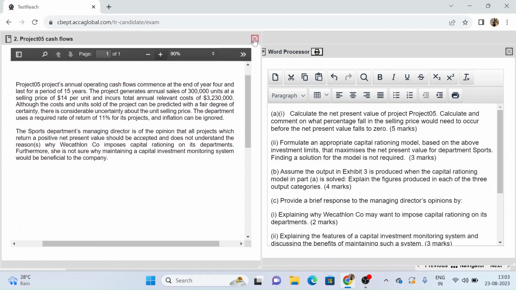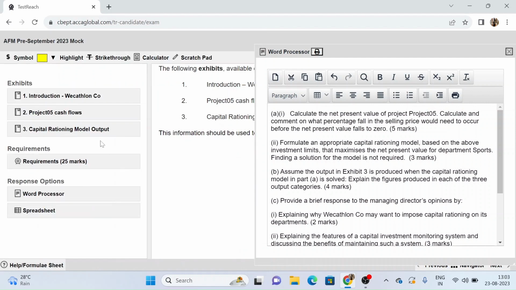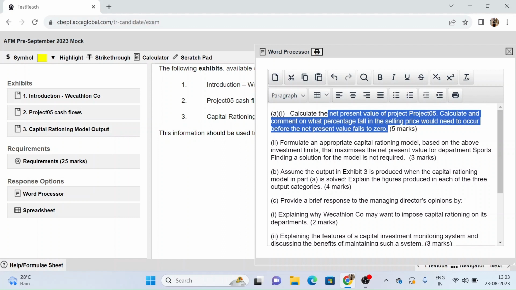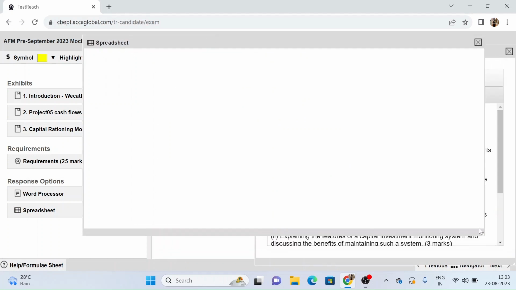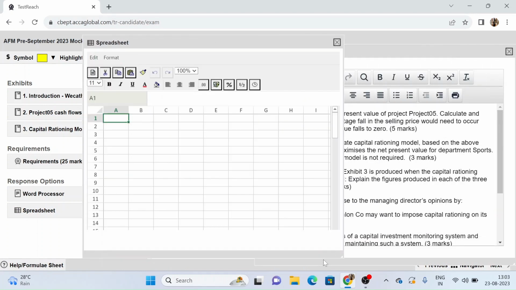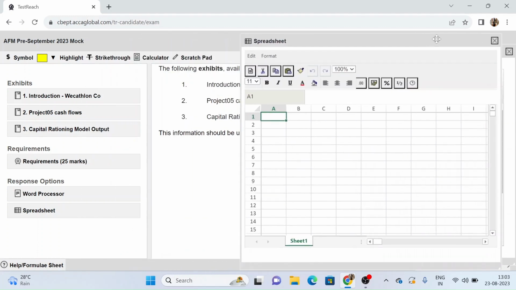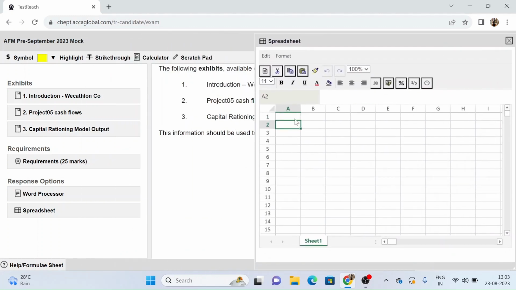So this is the exhibit about project 05, and let's open our spreadsheet. We have to calculate the NPV of project 5 and also calculate and comment on what percentage the selling price would need to fall so that the NPV falls to 0. So I am copy pasting this to my spreadsheet now. I have my spreadsheet open now, and I can say that this is part I of part A.